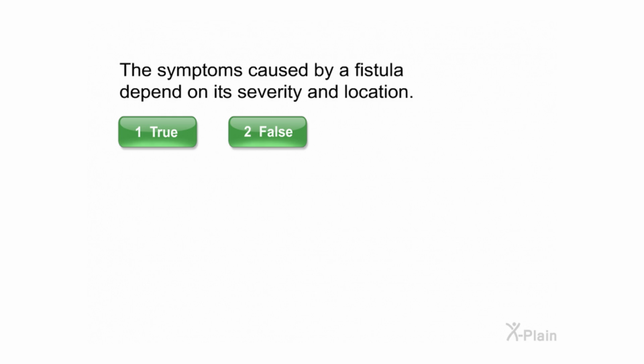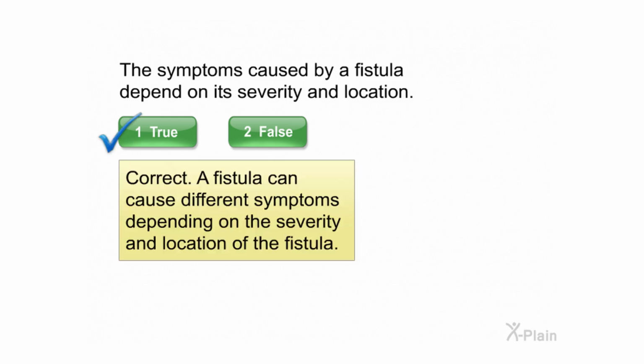The symptoms caused by a fistula depend on its severity and location. Select true or false. Correct. A fistula can cause different symptoms depending on the severity and location of the fistula.